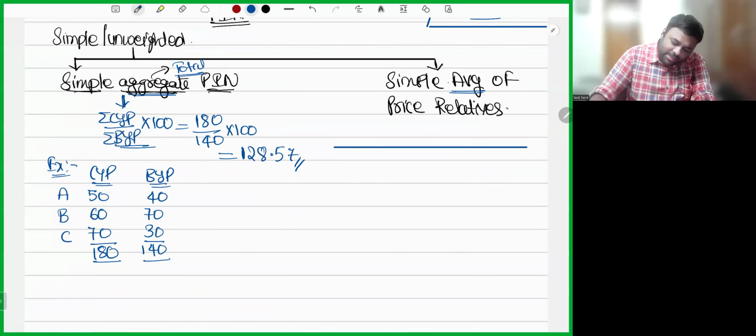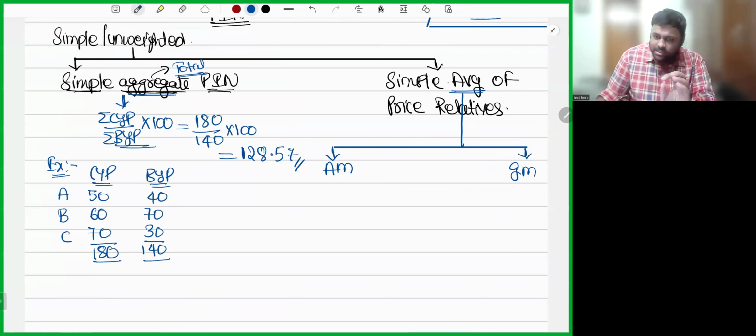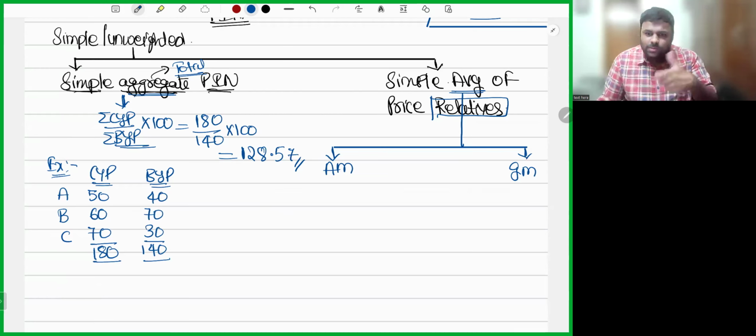So average of price relatives can be calculated in two ways. Either you can calculate using arithmetic mean, or you can calculate using geometric mean. Now, simple average, two ways you can calculate: AM or GM. Now, what do you mean by price relatives? Relatives means, always remember in statistics, relatives means ratio. Ratio is also called a relative in statistics.